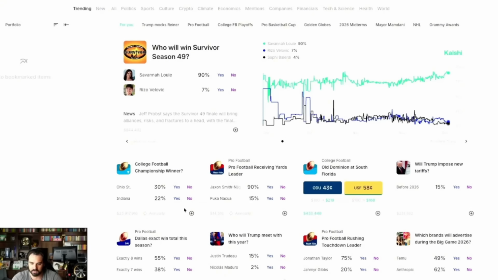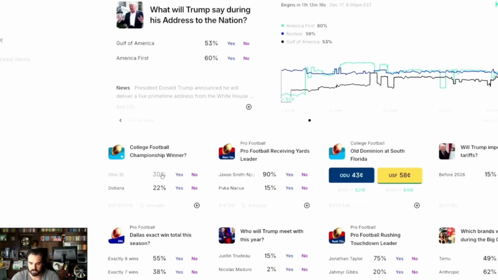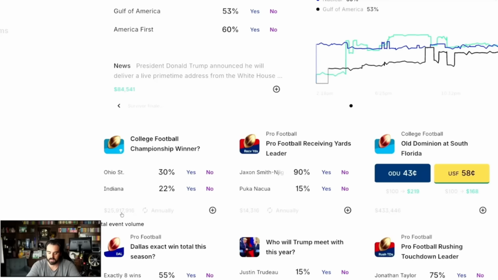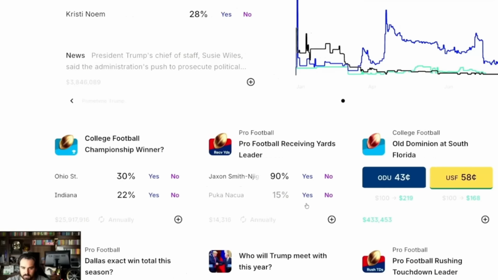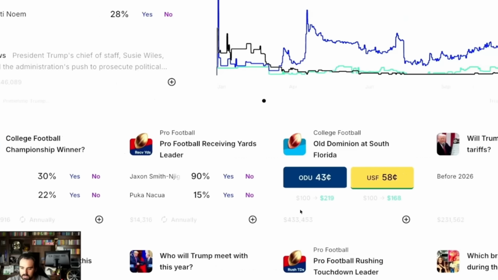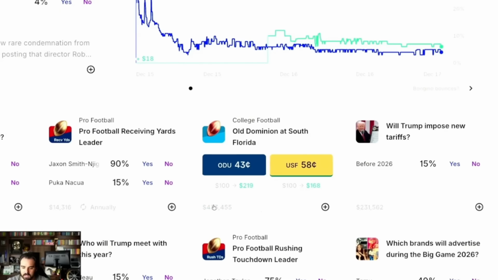They're calling it trades. So for example, you've got the college football championship winner here. You've got Ohio State, Indiana. This number right here shows how much volume is being bet on that game, okay? So it's almost $26 million there. Now, if we move over and see what it looks like for a college football game, this is just a bowl game that's going on, you can see not as much. So about 433,000 is being wagered or traded on this game right here.